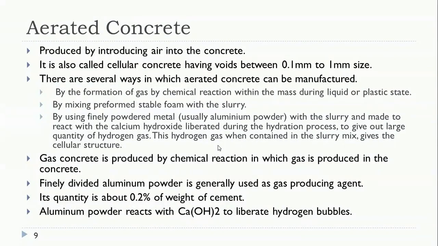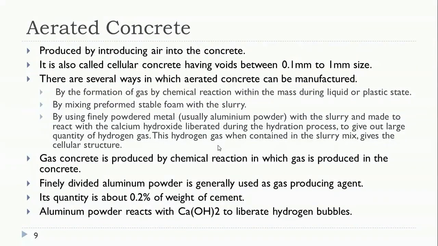So in that way, you should not use the aluminum powder in a large quantity, because the liberation of hydrogen gas is more, and also it creates a lot of air voids in the concrete, that leads to a smaller density of the concrete, and the strength obtained from this may not be suitable for the structural behavior. So that's why we should use the aluminum powder in a lighter quantity, that is about 0.2% of the weight of the cement.